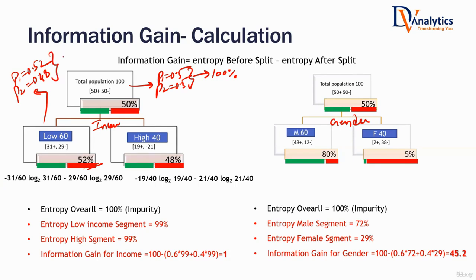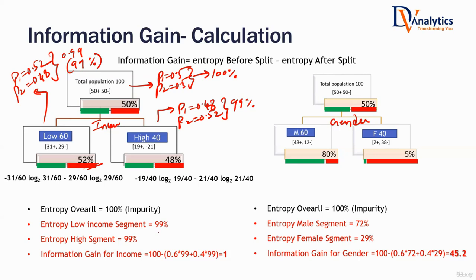When you actually substitute and make the calculation, you will get 0.99. 99% is the entropy. How about this one? P1 is 0.48, P2 is 0.52. Near to 1, so that will also be near to 1. Higher. Now look at the information gain for income variable.